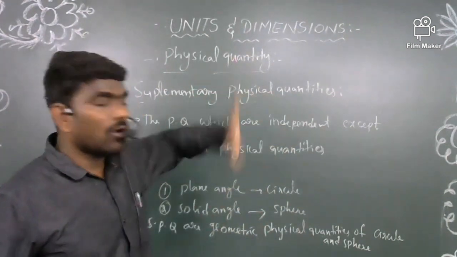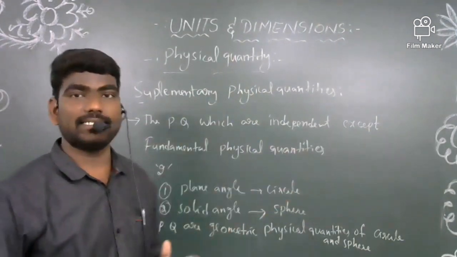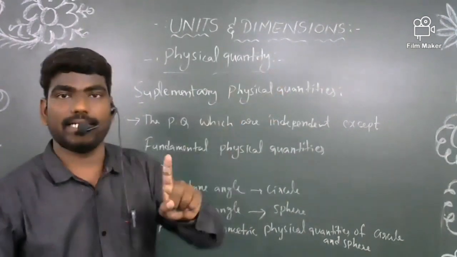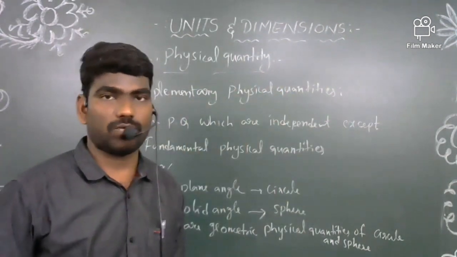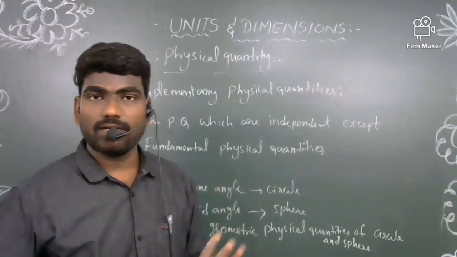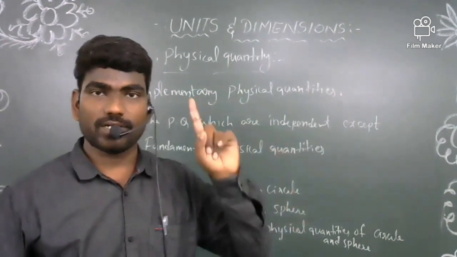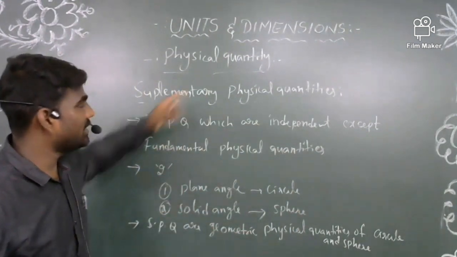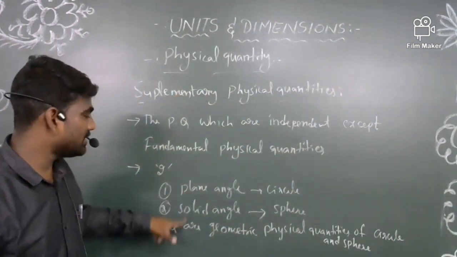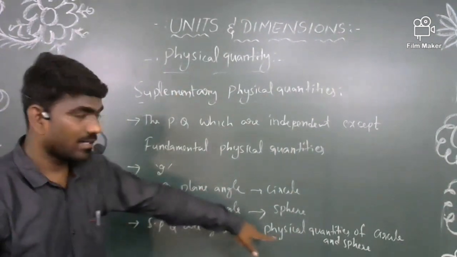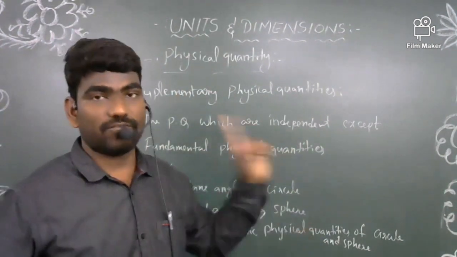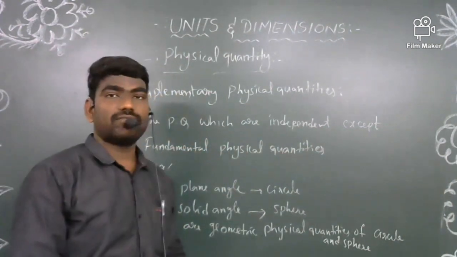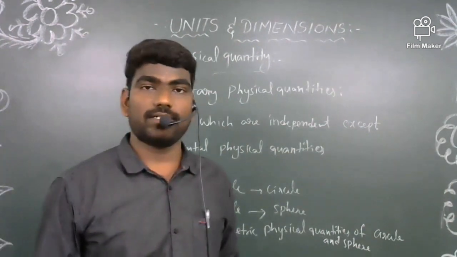In the same way that the fundamental physical quantities are independent, supplementary physical quantities are also independent, except those fundamental physical quantities. Already I said that fundamental physical quantities are 7. If you remember those 7, the remaining two you can consider supplementary physical quantities. And these supplementary physical quantities are geometric physical quantities of circle and sphere. So this is regarding physical quantities and types of physical quantities.